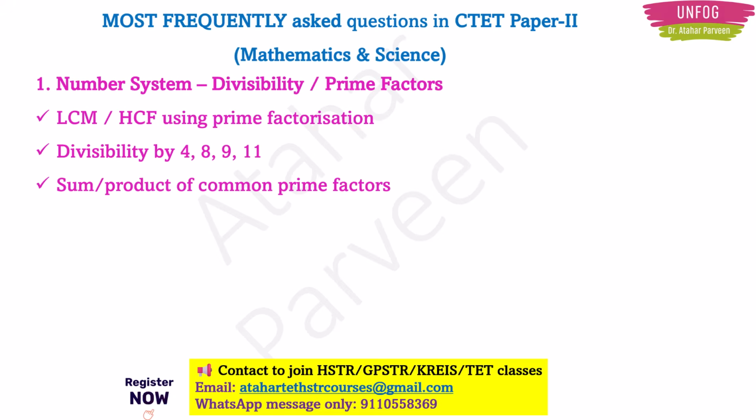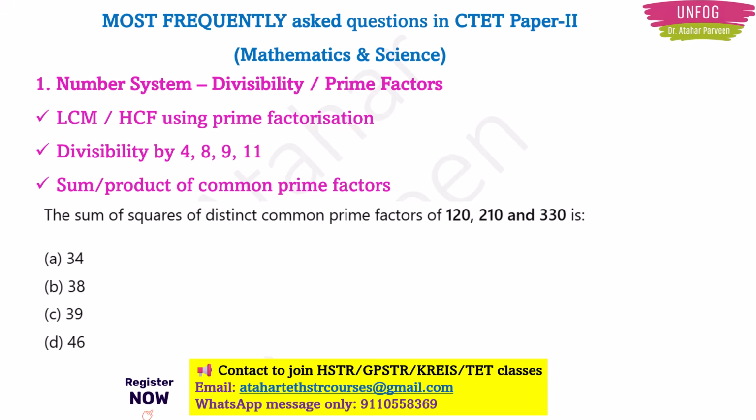How do you do prime factorization? You do prime factorization by using the LCM and the HCF method, right? The next topic you should focus on is divisibility, especially by 4, 8, 9 and 11. And also learn to solve problems like finding the sum and product of common prime factors. For example, see this question: the sum of squares of distinct common prime factors of 120, 210 and 330 is, and 4 options are there.